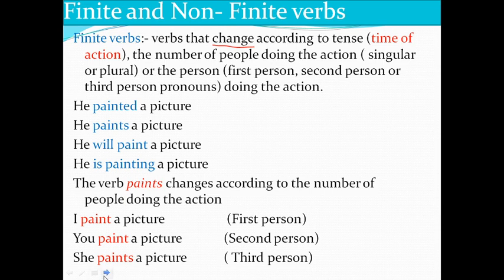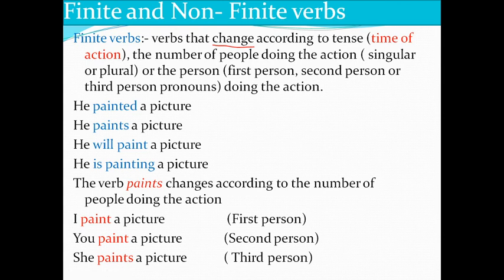Okay, right. Let's see some more. The verb paints changes according to the number of people doing the action. I paint a picture, first person. You paint a picture, second person. See, in third person, she paints a picture. So verb changed. Okay, so these are all called finite verbs.